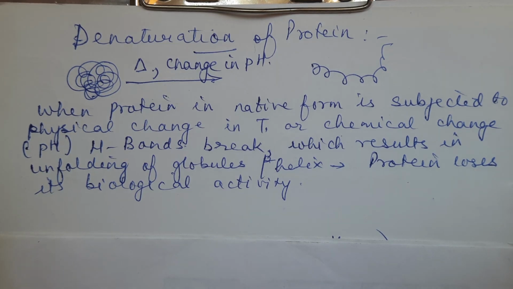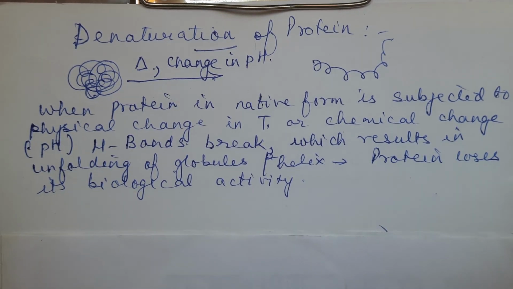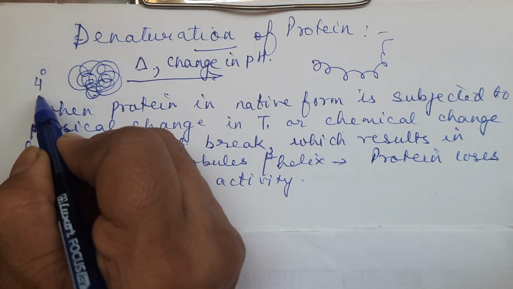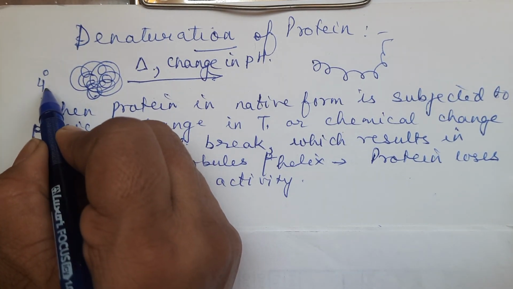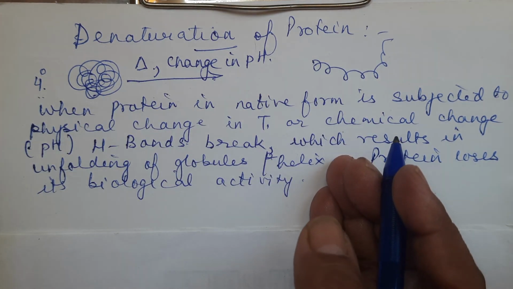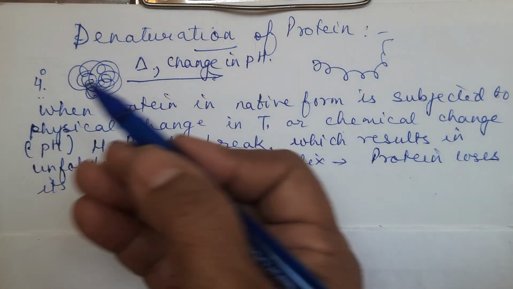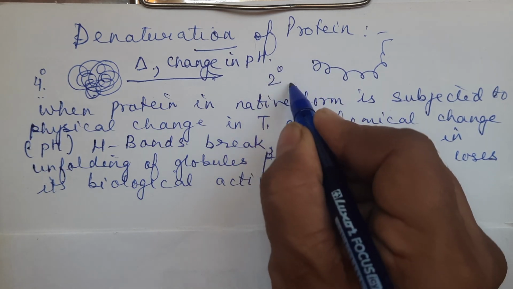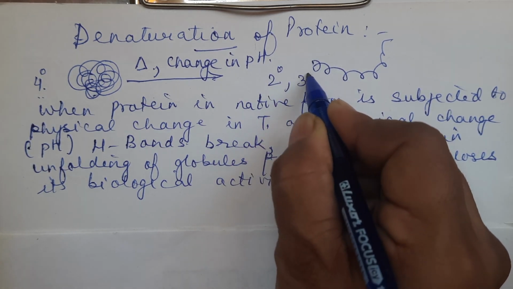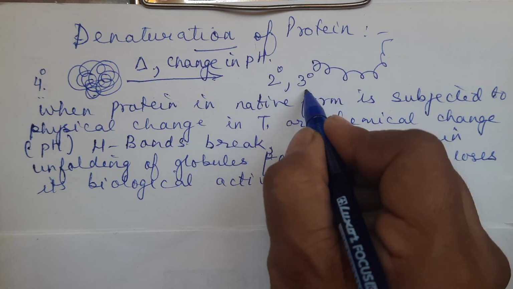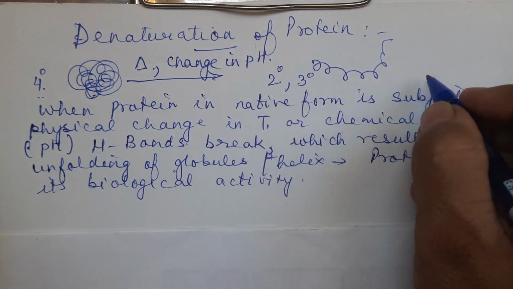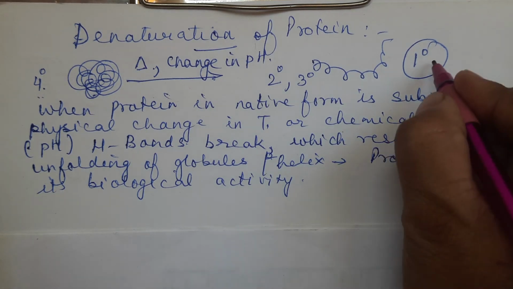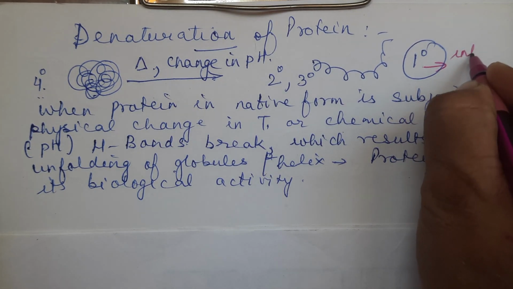Now, what exactly happens in that denaturation? We see that this was 4-degree structure. 4-degree means quaternary. The quaternary structure breaks. So what is happening? Quaternary structure gets disturbed. Secondary structure also may get disturbed. Tertiary structure may get destroyed, but 1-degree structure remains intact. The primary structure remains intact.